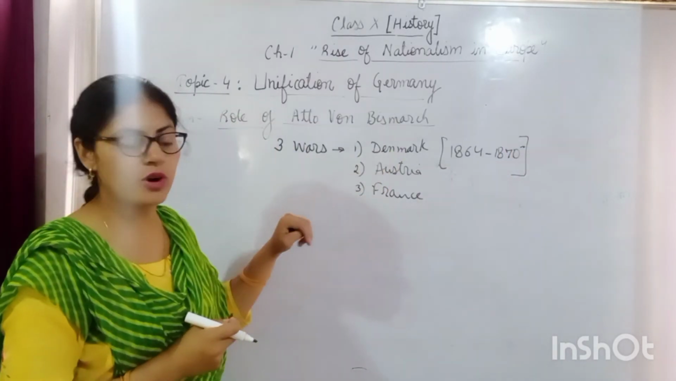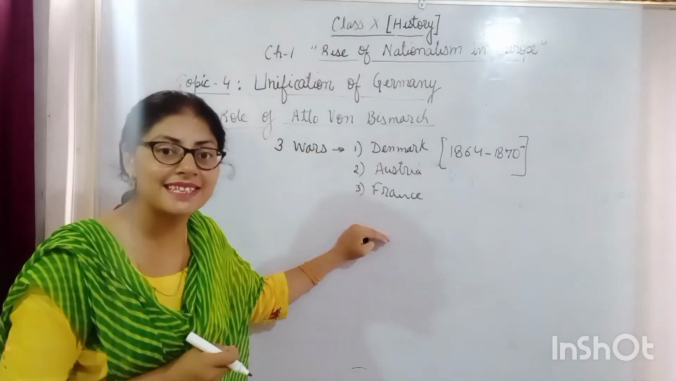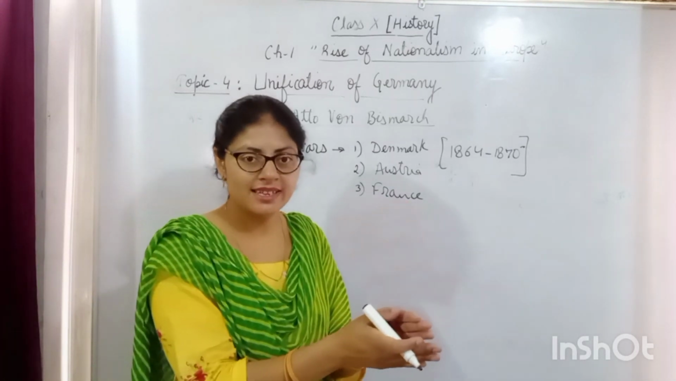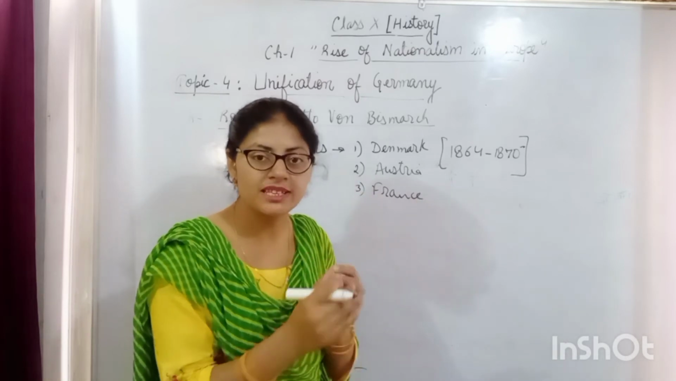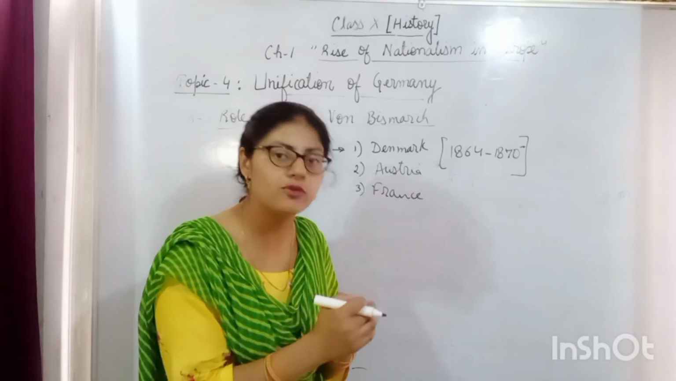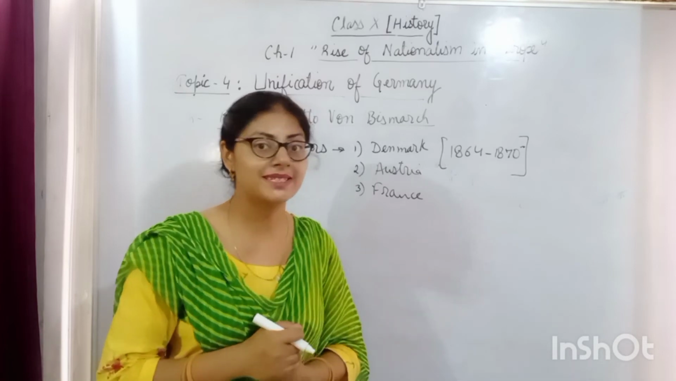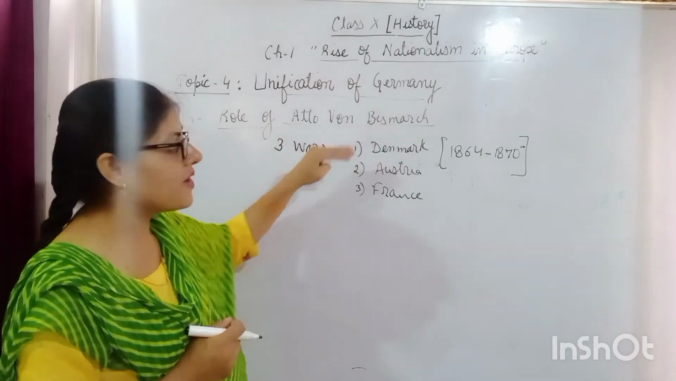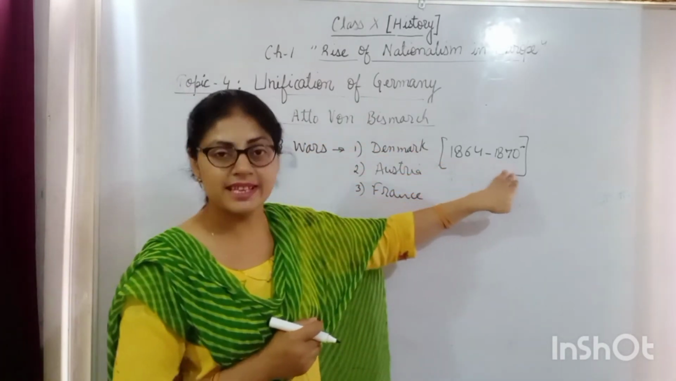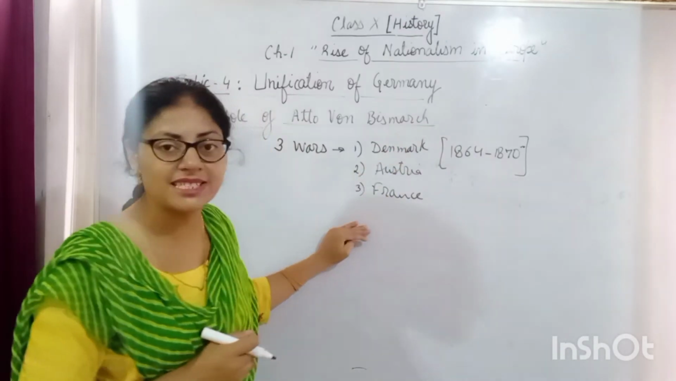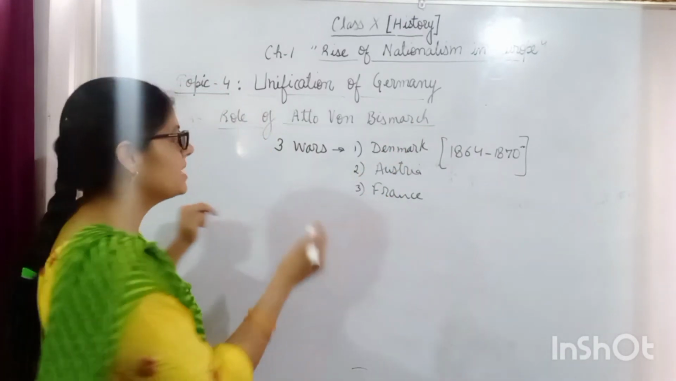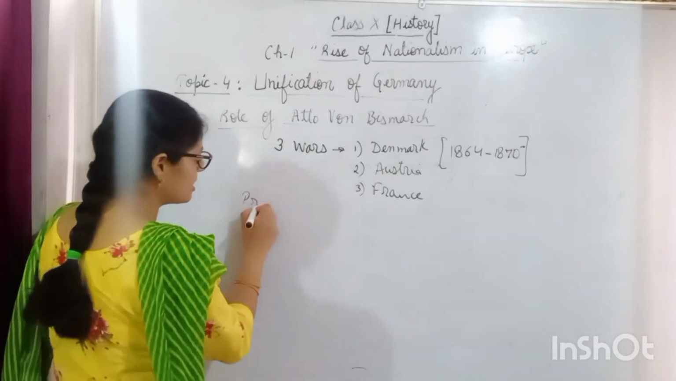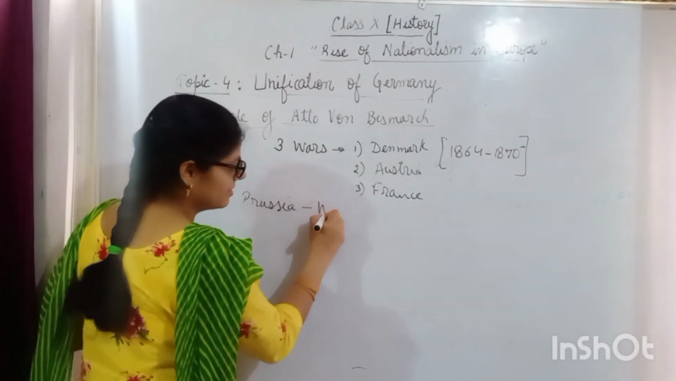He fought 3 wars. Why he fought the war with these 3 states? Because these 3 states work as a hindrance in the unification of Germany. ये तीनों जो है जर्मनी को यूनिफाई नहीं होने देना चाहते थे because of their personal interest. So Otto von Bismarck fought 3 wars between these years, 6 years, with these 3 nations, and in all the 3 wars, Prussia, by the diplomatic tactics of Otto von Bismarck, came as the victorious one.